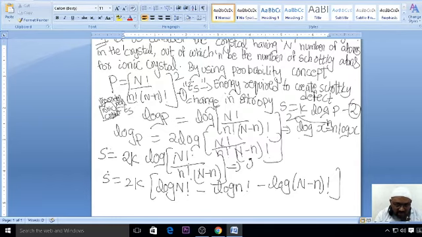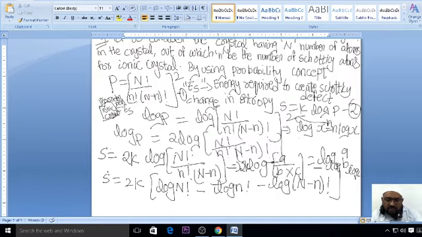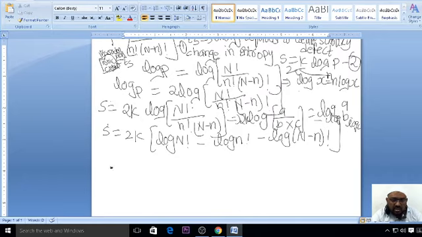This actually resembles log of a by b into c, so log a minus log b minus log c. So b is small n, and c is as I have written it. I don't think that you have any problem, but for those who have not understood, I am repeating the same question here.